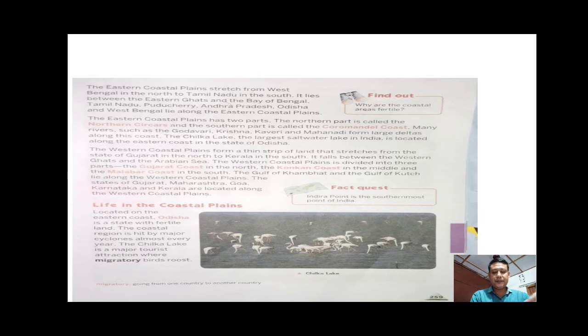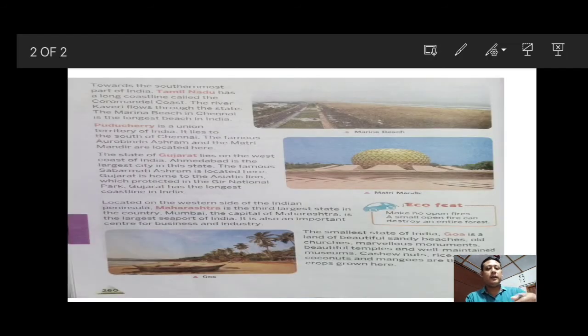Okay, next, located on the western side of the Indian peninsula, Maharashtra is the third largest state in the country. So Maharashtra is also one of the states that lie in the coastal plain, that is the western coastal plain.